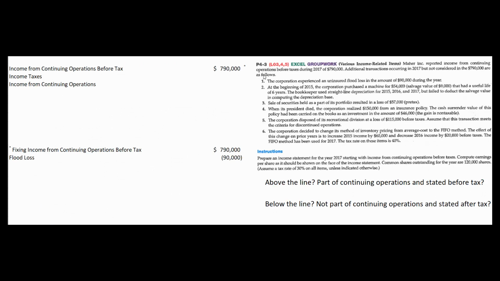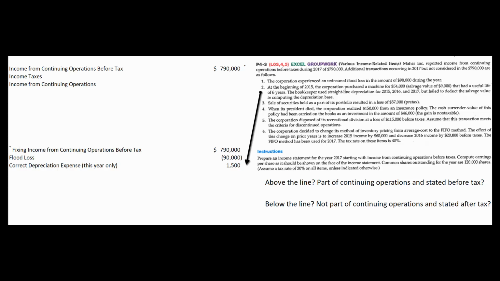So let's fix this income from continuing operations before tax in this numerical order. That flood loss at $90,000 is going to get subtracted to arrive at the income from continuing operations before tax. It's up above that line. In the old days, it would have been extraordinary and below the line. Now it's part of continuing operations.